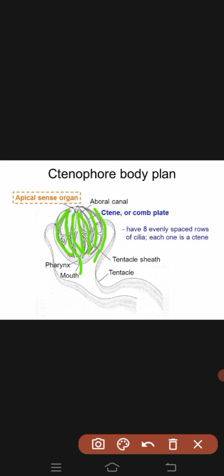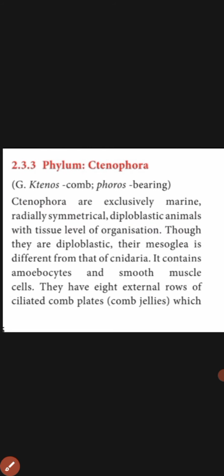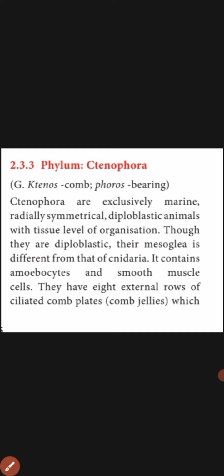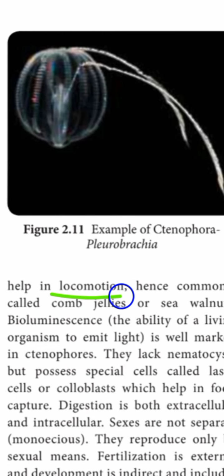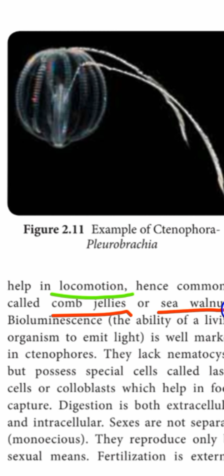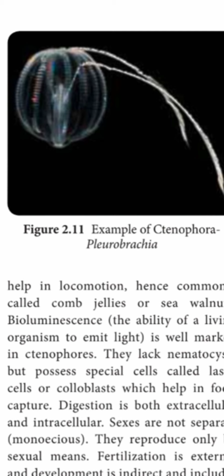That is ciliated. Ciliated is nothing but having a margin of hair-like projections. So it has ciliated comb plates. It helps in locomotion, hence commonly called comb jellies and sea walnuts. Locomotion is nothing but the ability of an organism to move from one place to another.